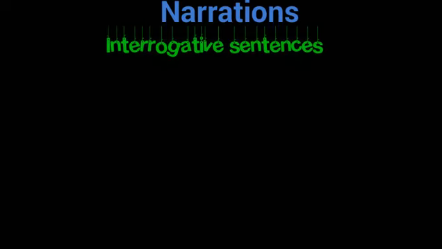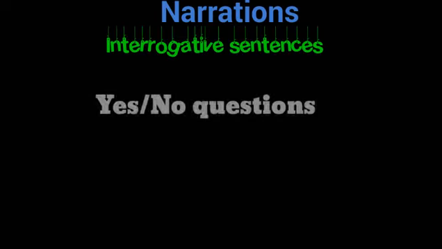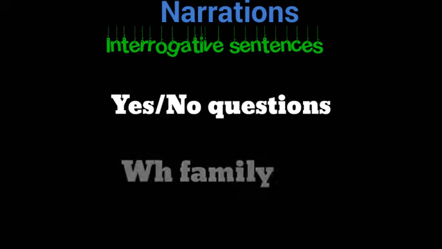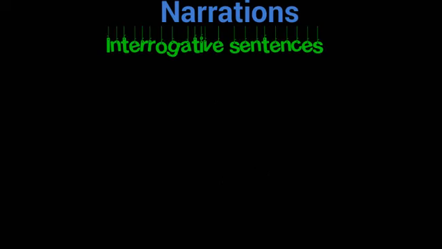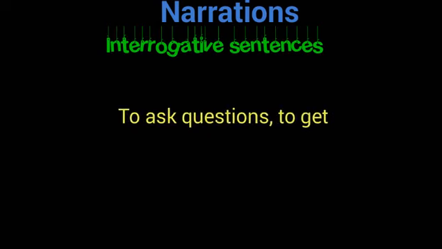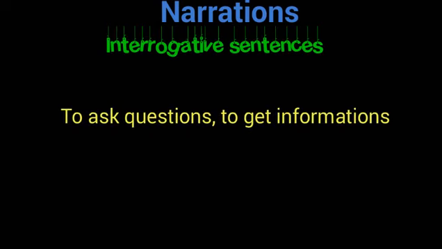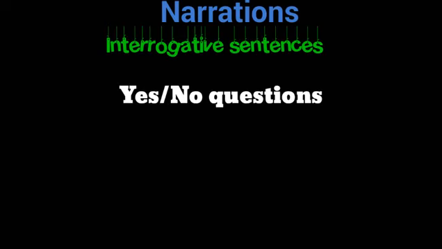Now I am going to talk about interrogative sentences, that how we can change interrogative sentences in narrations. As I told you, there are two types of interrogative sentences. The first one is yes no questions and the second one is the WH family. We use interrogative sentences to ask questions to get information. Let's talk about yes no questions, that how we can change yes no questions in narration.